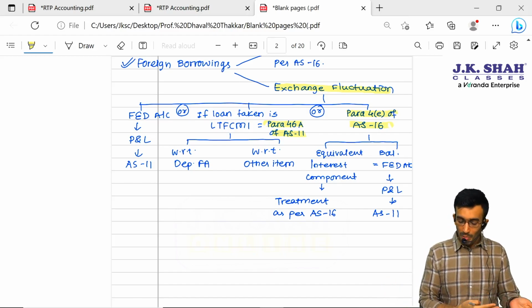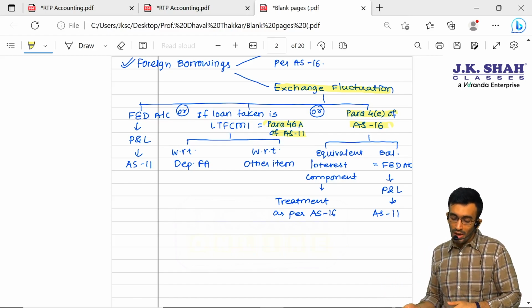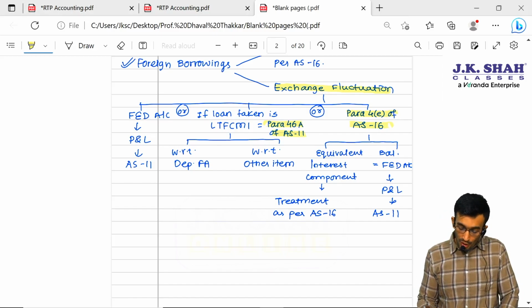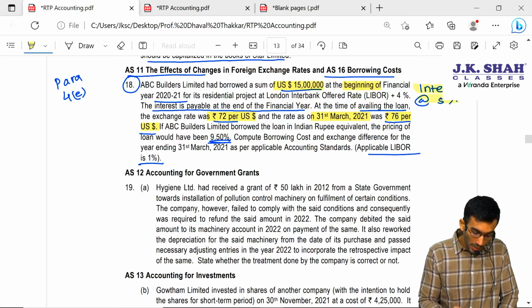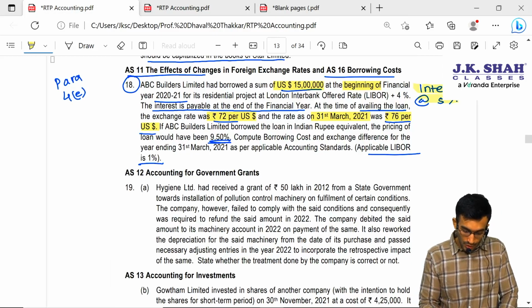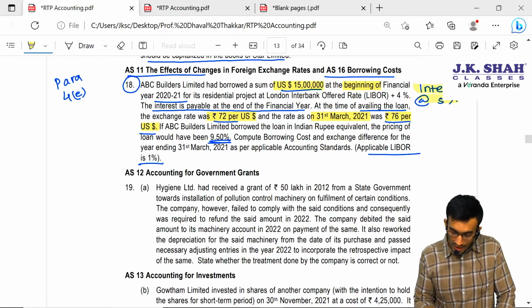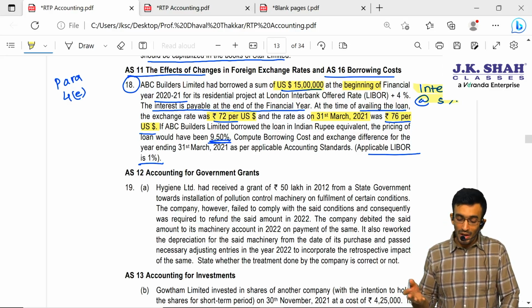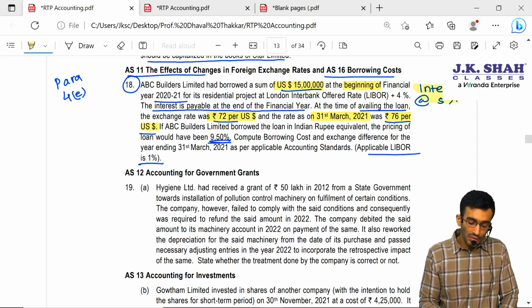So either you select para 46A of AS11 or you go for para 4E of AS16. Now here we will go for para 4E because they have given certain hints. Here they are not saying that the organization is following para 46A of AS11 or para 4E of AS16. They have not given any information.